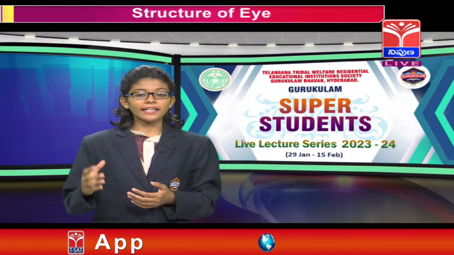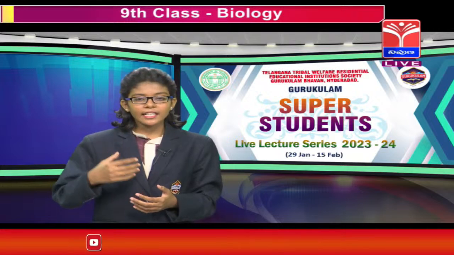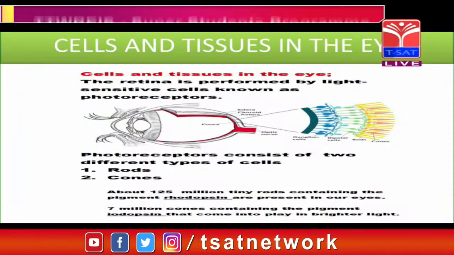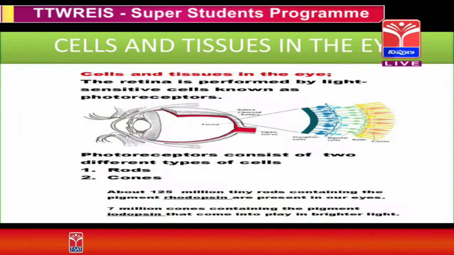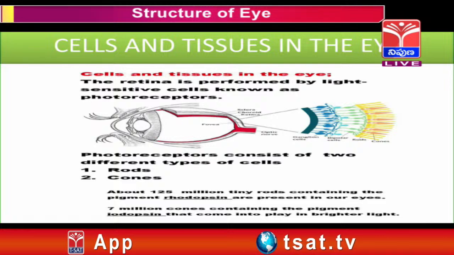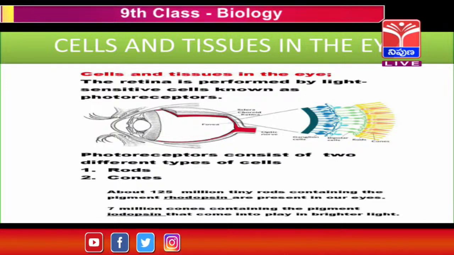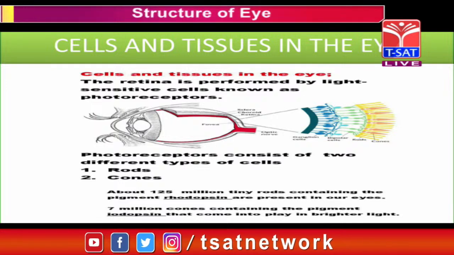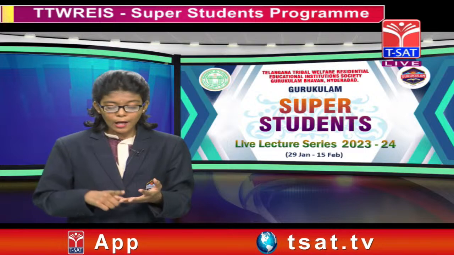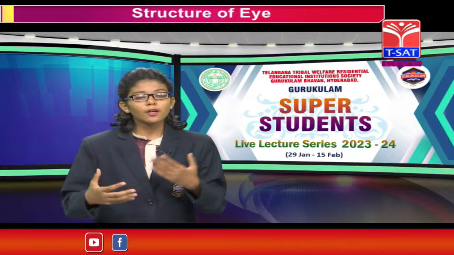About 125 million tiny rods containing the pigment called rhodopsin are present in our eyes. They detect low intensities at night time. Making the fine distinctions necessary for color vision is the job of nearly 7 million cones containing the pigment called iodopsin, which comes into play in brighter light. Each cone is specialized to detect light waves as we sense red, yellow, blue and the array of colors formed according to their combinations.